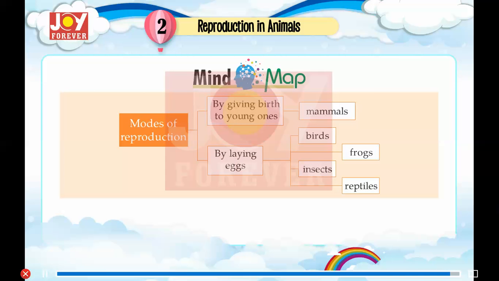Mind map. Modes of reproduction. By giving birth to young ones, like mammals. By laying eggs, like birds, frogs, insects,